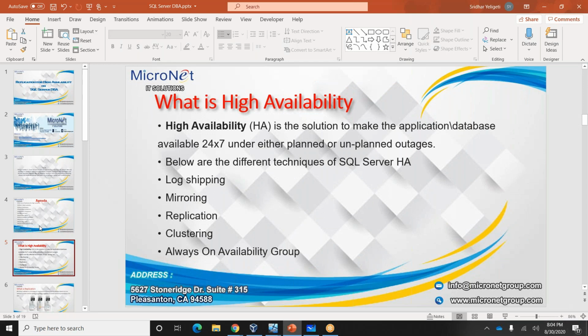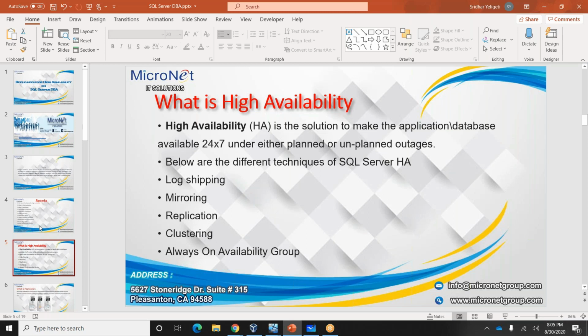So what is high availability? In a general scenario, everyone in the software industry knows what high availability is. The word itself says it: data should be available all the time, 24 by 7. Whether it is a planned outage or an unplanned outage or whatever it may be, the data should be available, whether it is the databases or anything which is supporting applications.